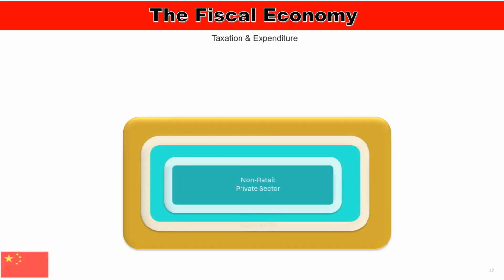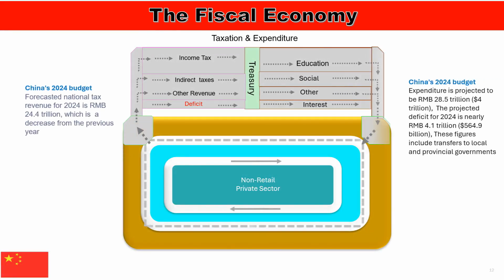Here we show China's public sector above the private sector, detailing the fiscal structure of the economy. Public expenditures have risen much faster than GDP growth, and more is expected in the coming years. In 2024, China's GDP was 134.9 trillion yuan, $18.41 trillion, with public expenditures amounting to 28.5 trillion yuan, representing about 21.2% of GDP. Taxation revenues are illustrated on the top left, flowing into the green treasury at the center.